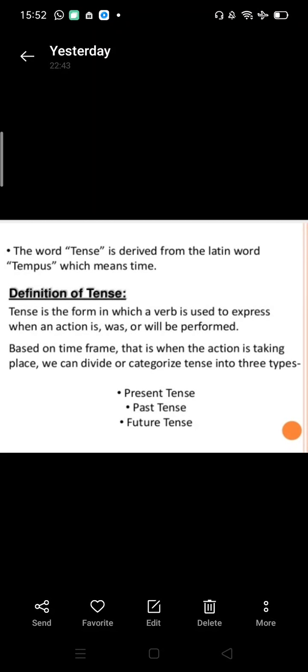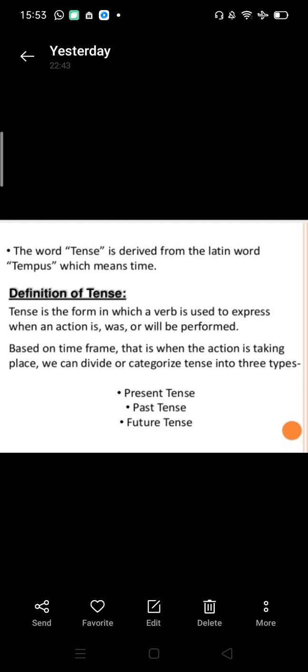Hello children, today we are going to learn about tenses. The word tense is derived from the Latin word tempus, which means time. Now, definition of tense. Tense is the form in which a verb is used to express when an action is, was, or will be performed or done.